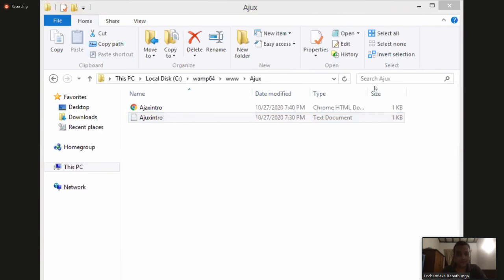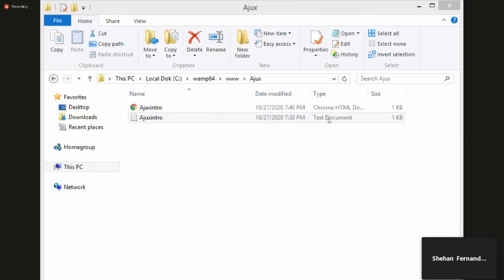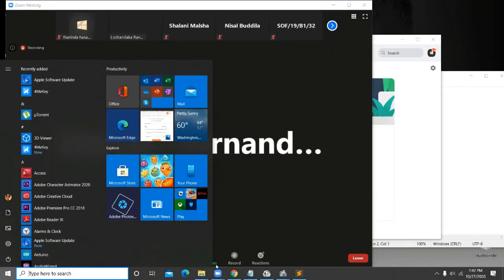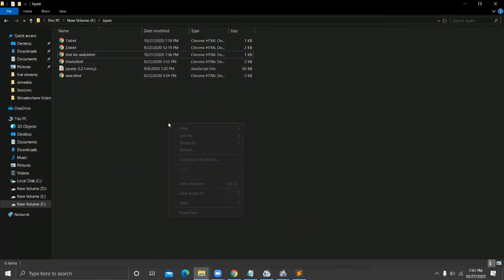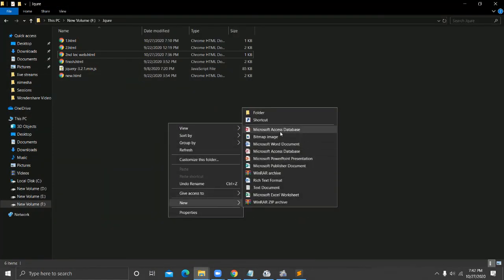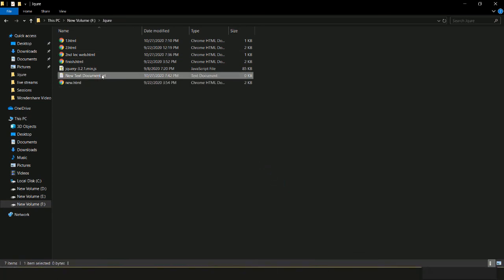Shehan, open that text file. Now you can see.